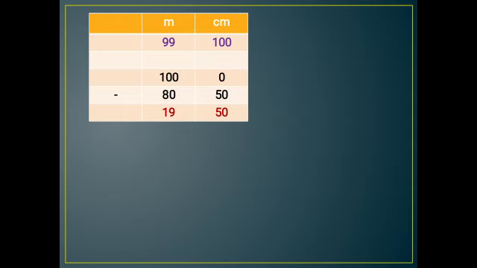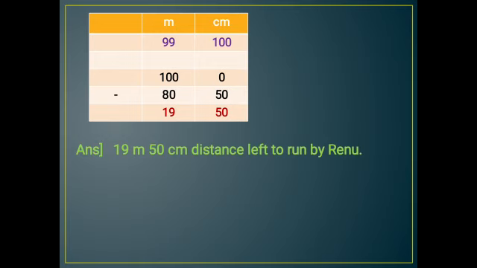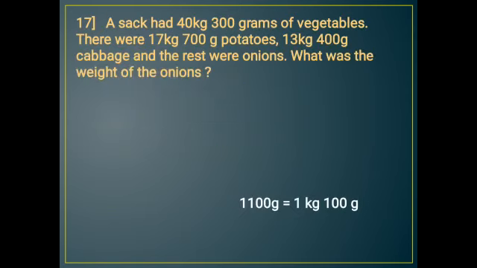So 100 becomes 99 and 1 meter here becomes 100 centimeter. So 100 minus 50 is 50 and 99 minus 80 is 19. So 19 meter 50 centimeter distance left to run by Renu.